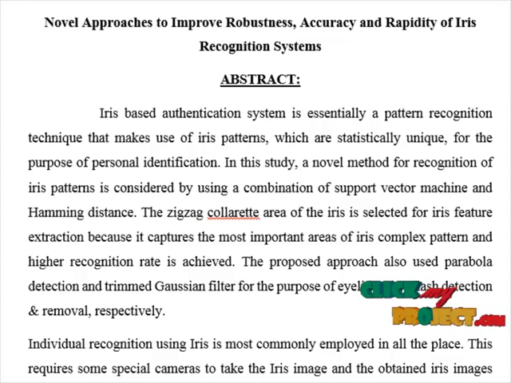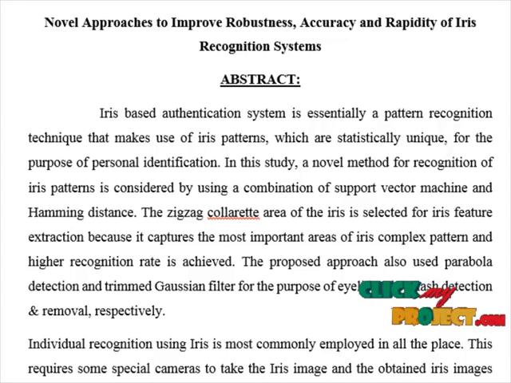Iris-based authentication system is essentially a pattern recognition technique that makes use of iris patterns, which are statistically unique for the purpose of personal identification. In this study, a novel method for recognition of iris pattern is considered by using a combination of support vector machine and Hamming distance. The zigzag colored area of the iris is selected for iris feature extraction because it captures the most important areas of iris complex pattern and higher recognition rate is achieved.